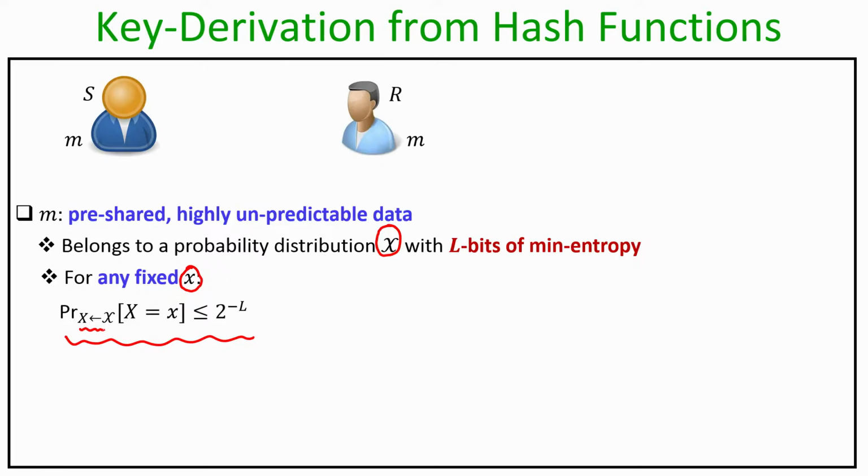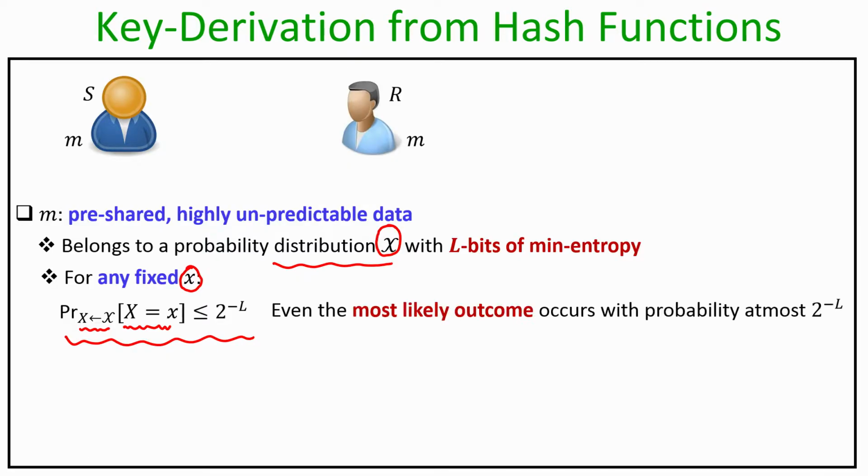I am picking some value as per the probability distribution, and the picked value is some random value, so big X is the random value denoting the value that I am picking as per the probability distribution fancy X. And now I am asking what is the probability that this random value takes the value equal to little x for a given fixed x. If that probability is upper bounded by 2 to the power minus L, then I say that this probability distribution fancy X has big L bits of min entropy.